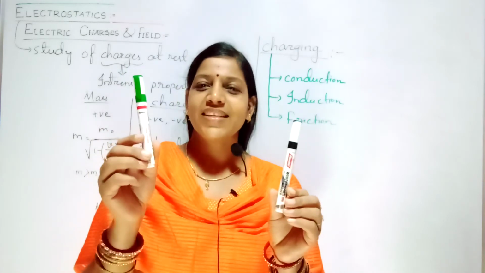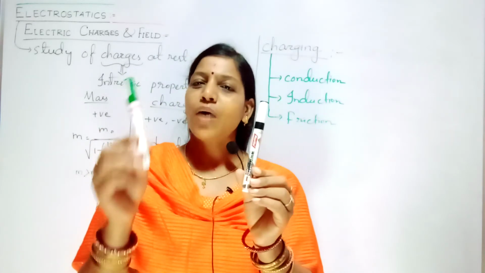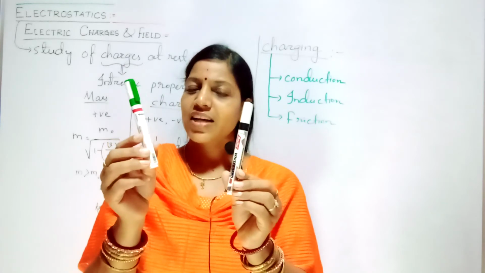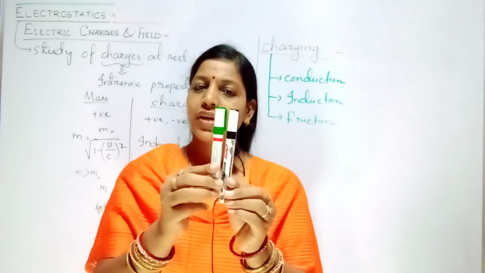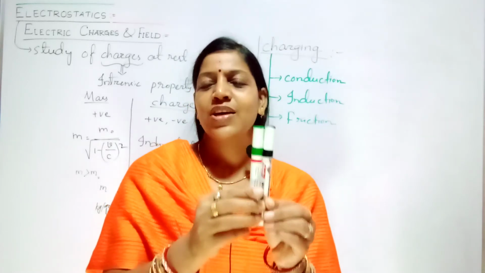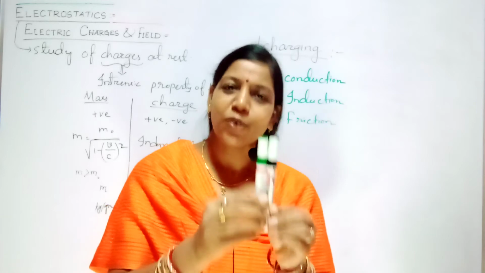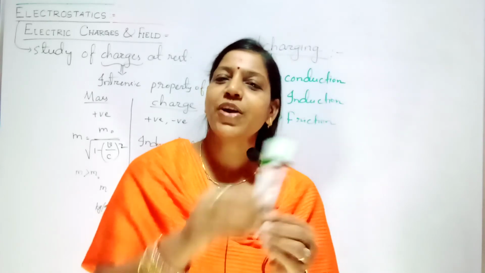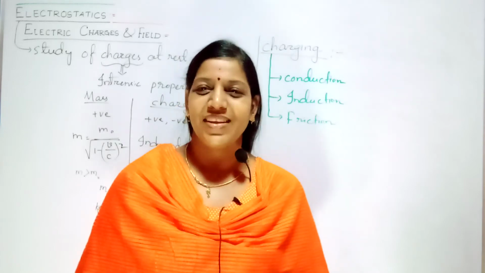This body is charged. Now you want to charge this neutral body, so you bring it nearer so that it will be in contact with the charged body. Whenever a neutral body comes in contact with a charged body, the neutral body becomes charged.